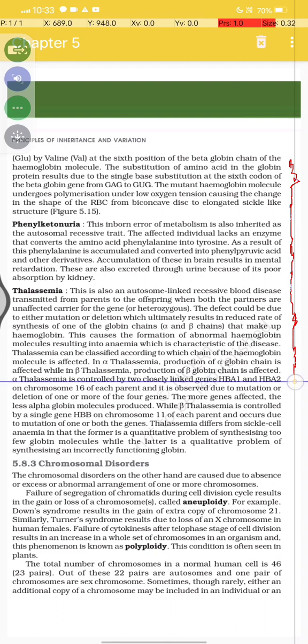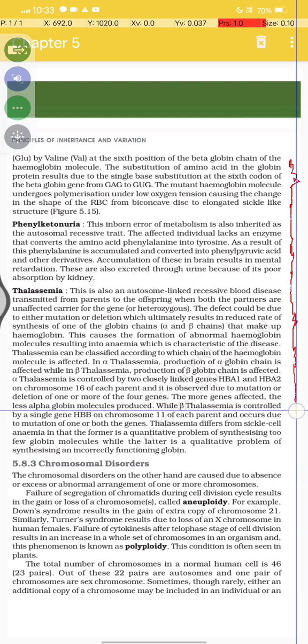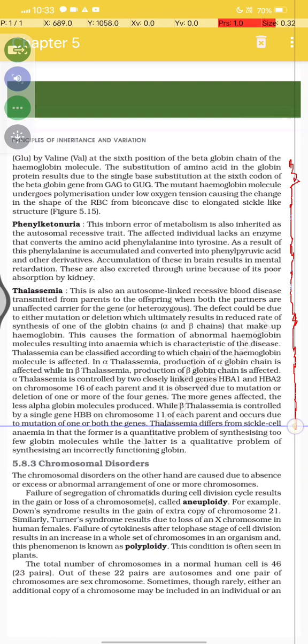Alpha thalassemia is controlled by the closely linked HbA1 and HbA2 genes on chromosome 16 of each parent, and is observed due to the mutation or deletion of one or more of the four genes; the more genes affected, the less alpha globin is made. Beta thalassemia is controlled by the single gene HBB on chromosome 11 of each parent and occurs due to the mutation of one or both genes.